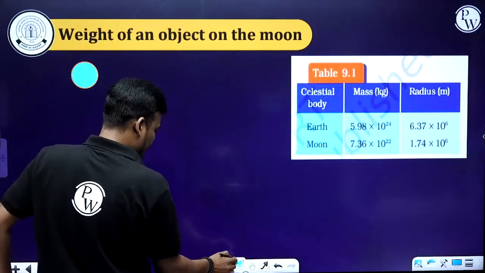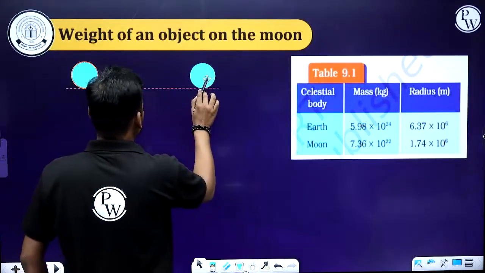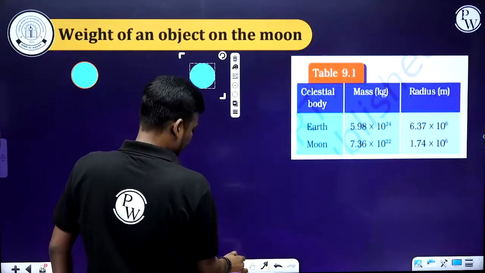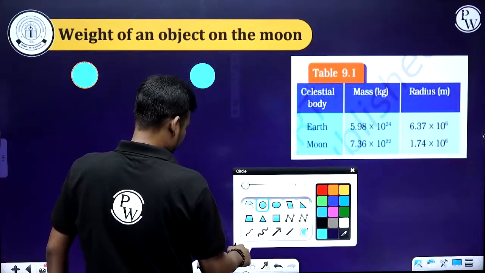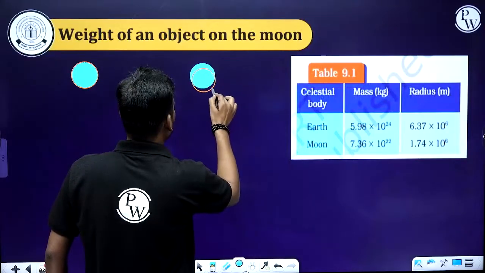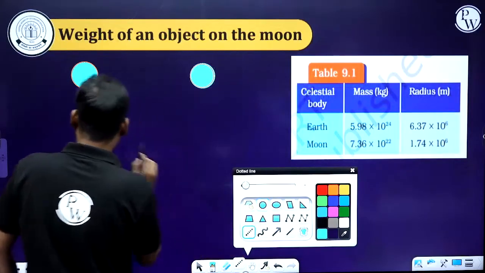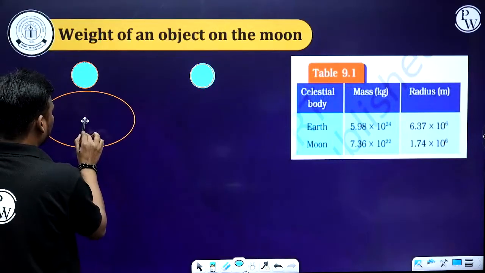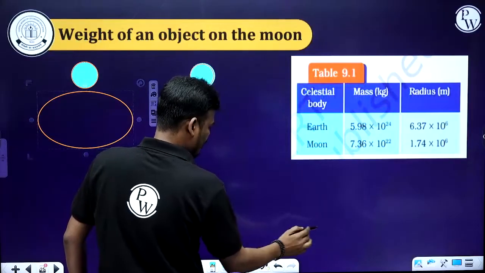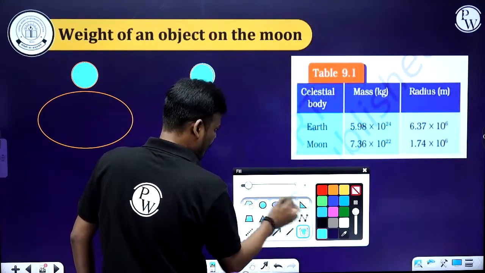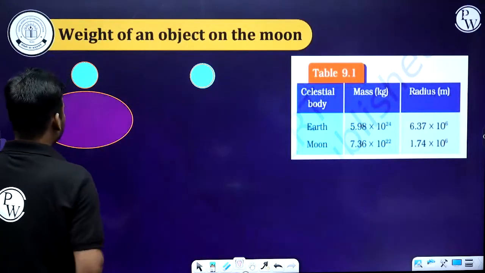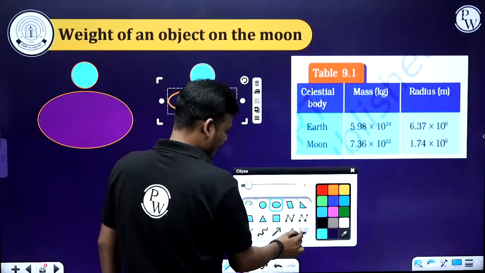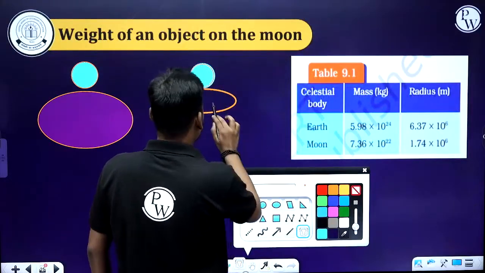Now, let's consider this is the first case, the same body, and this is the Earth surface, and this is the Moon surface.